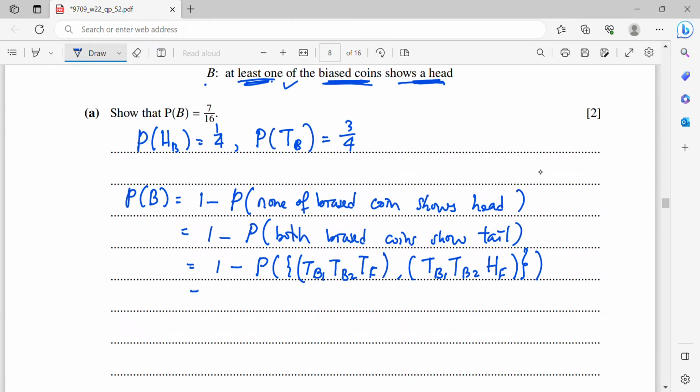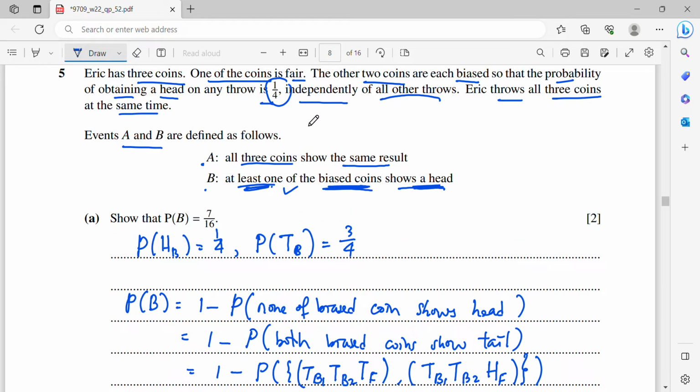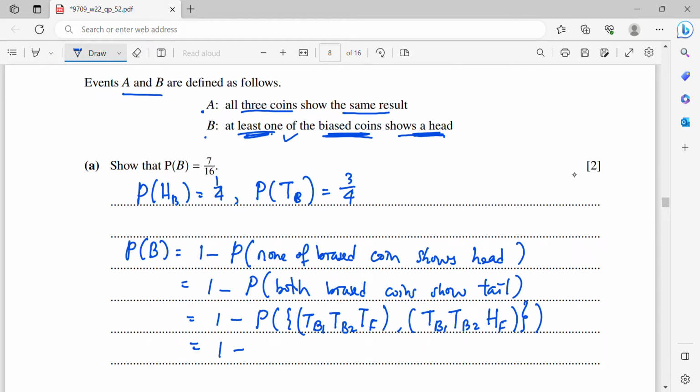So now 1 minus P(TB1) times P(TB2) times P(TF) plus the same with P(HF), because they are independent, it's mentioned here, so I can just multiply. P(TB) is 3/4, means that the first biased coin shows tail is 3/4. The second biased coin shows tail is also the same probability. The fair coin, P(TF) is half, because it's fair.